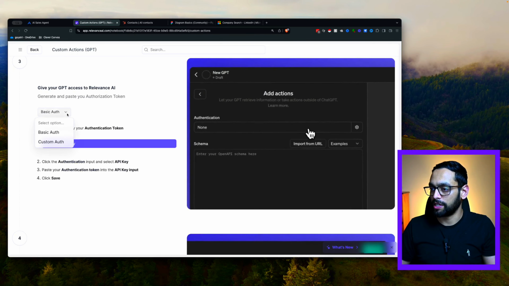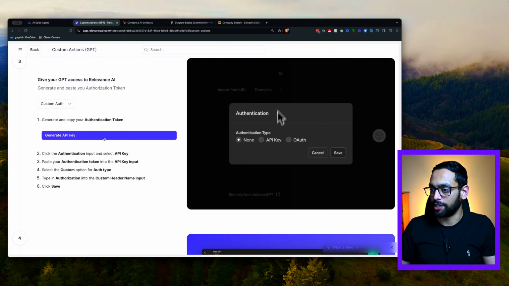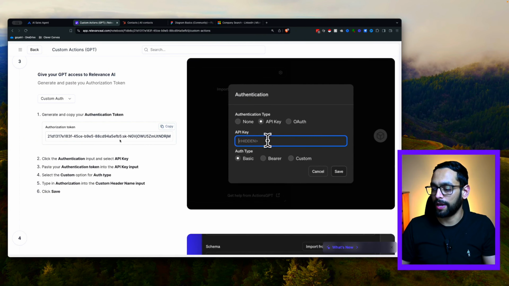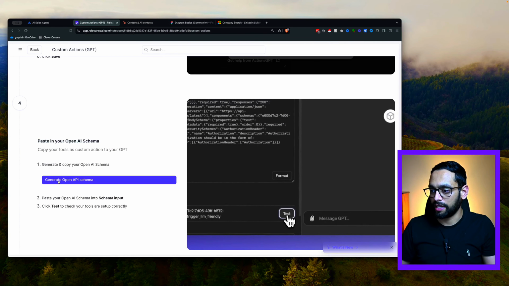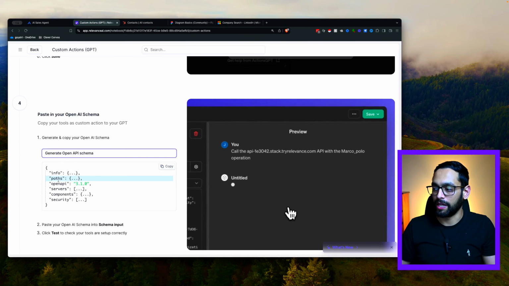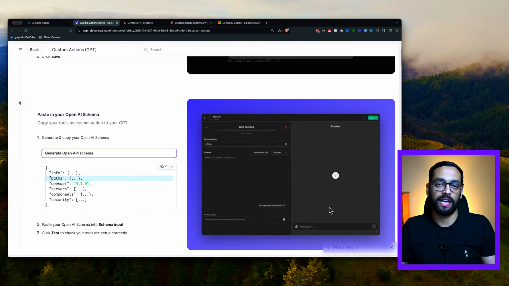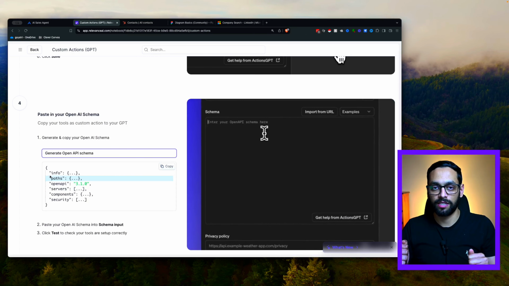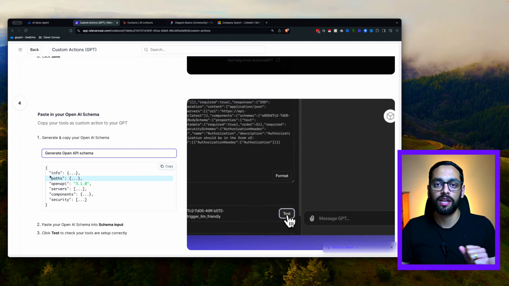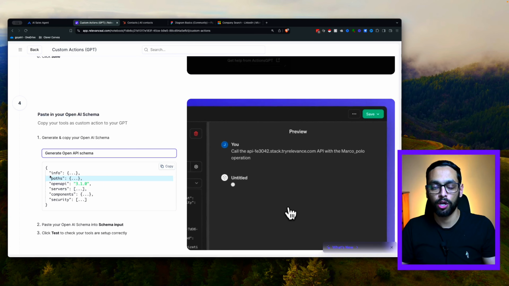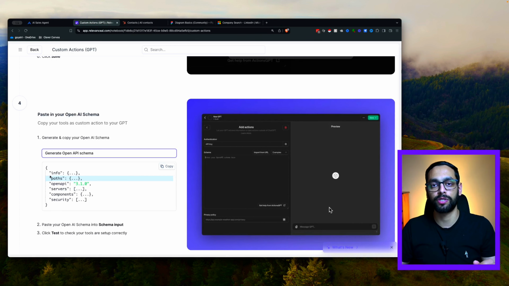So firstly, we're going to select custom authorization, and then we're going to hit generate key. So this is your API key, which is very important. And then you're going to go down and hit on generate OpenAPI schema. So quick explanation of what this OpenAPI schema means. It's the machine's way of explaining to agentive application how this API works, what are the security protocols, what are the inputs and the outputs to explain.